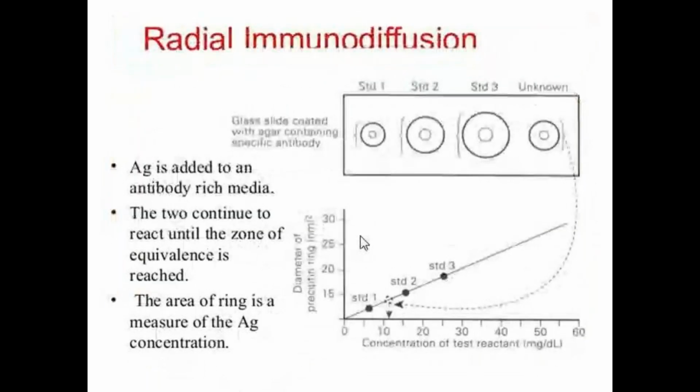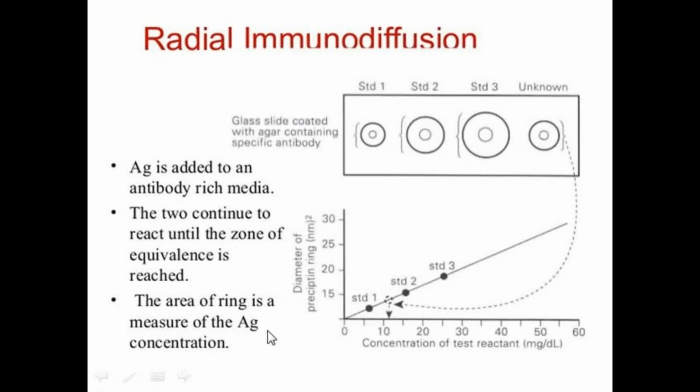Observe this one. The glass slide is coated with agar containing specific antibody. That means the antibody is layered over the gel. Then antigen is added to the antibody-containing gel. The two continue to react until the zone of equivalence is reached.